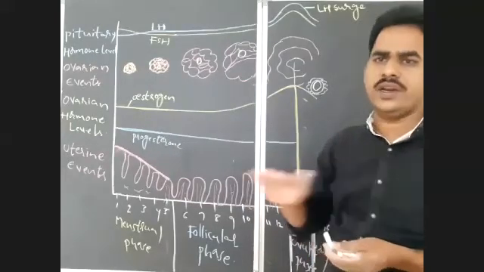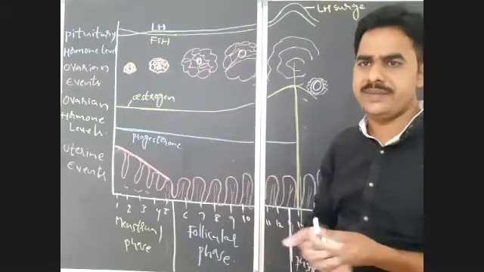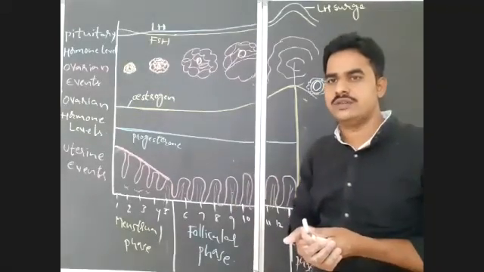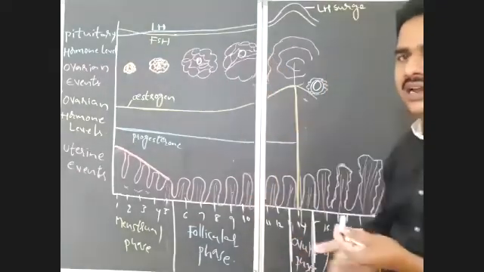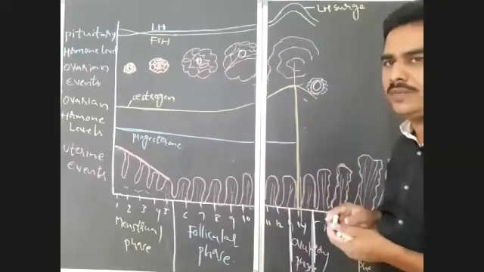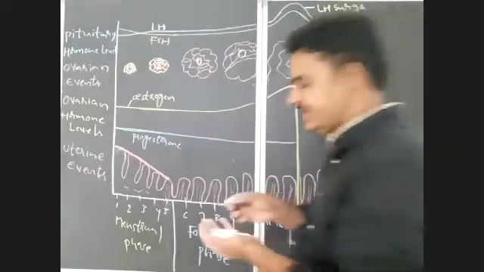So gonadotropin releasing hormones cannot be secreted by the hypothalamus. If there is no gonadotropin releasing hormone, automatically there is no secretion of FSH and LH by the anterior lobe of the pituitary.